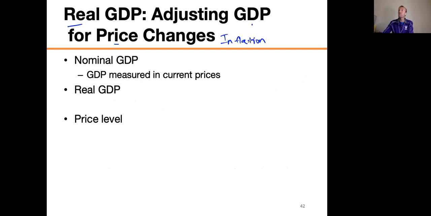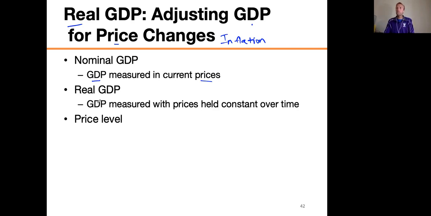In fact, the nominal GDP does go up, because the nominal GDP is if I just measure the GDP in the then current prices. So I make the 2010 GDP using the prices of the goods in 2010 and the 2015 GDP using the prices from 2015. But from 2010 to 2015, all the prices are getting more expensive, so it makes the nominal GDP look like it goes up. I can fix that. I use this technique called real GDP.